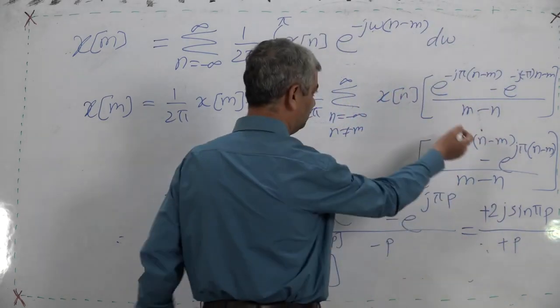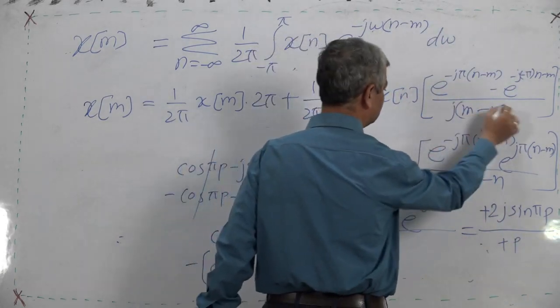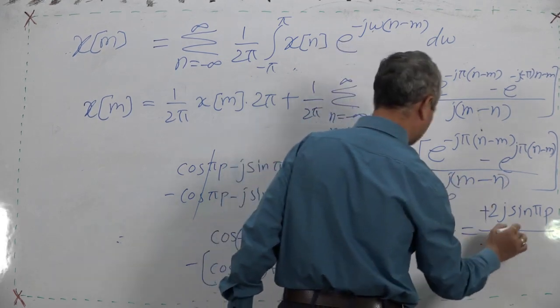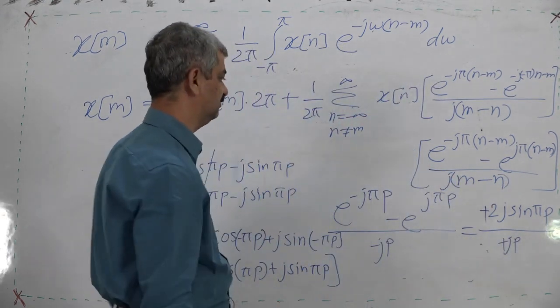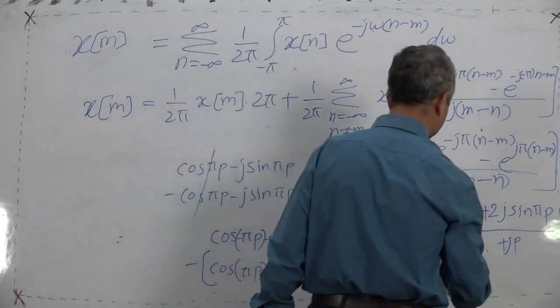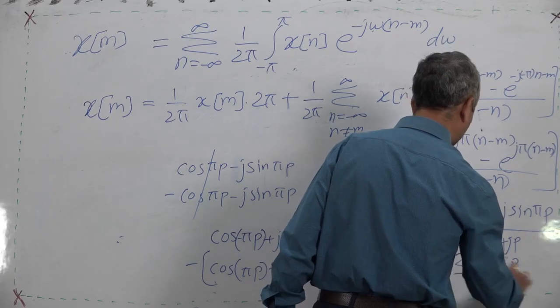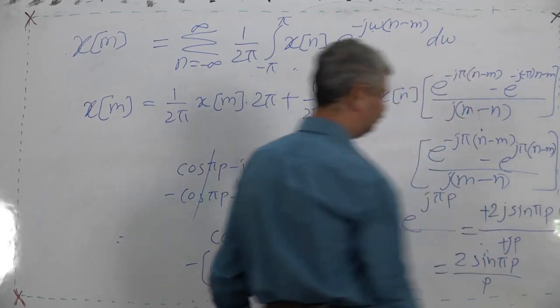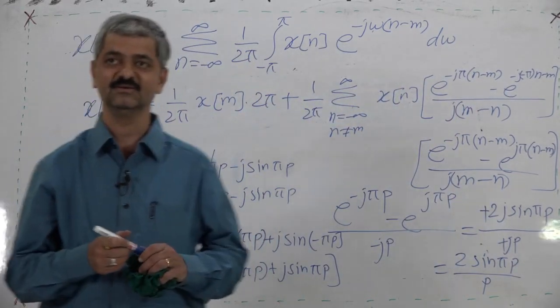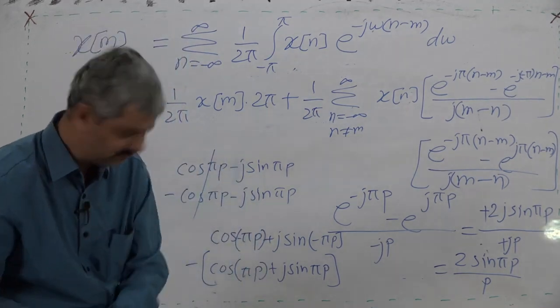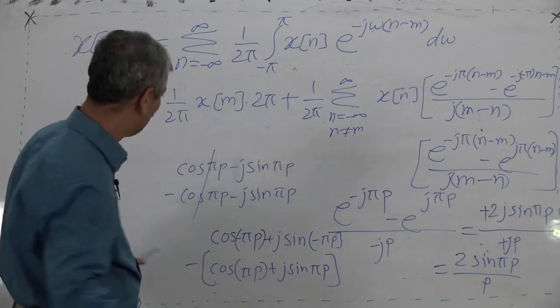Actually, there is one more thing. In the denominator j comes, so that j gets cancelled. So it is 2 sine pi p upon p. So where is it getting cancelled? This first term, what we did.